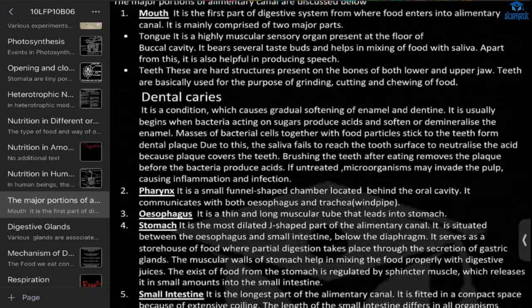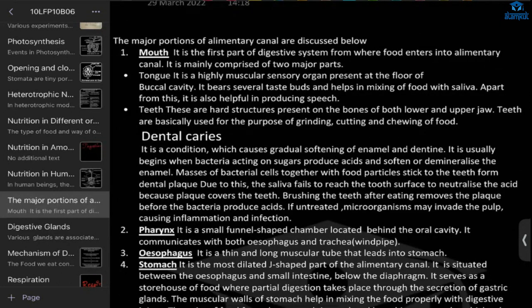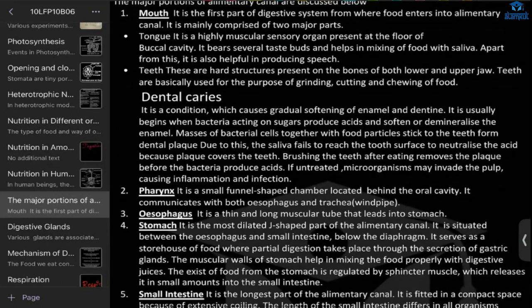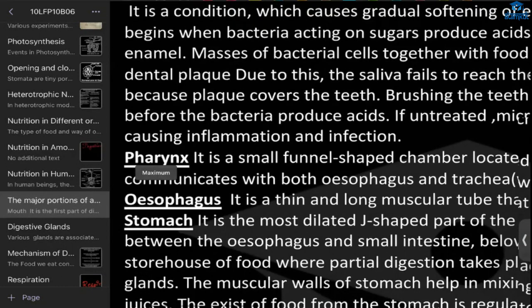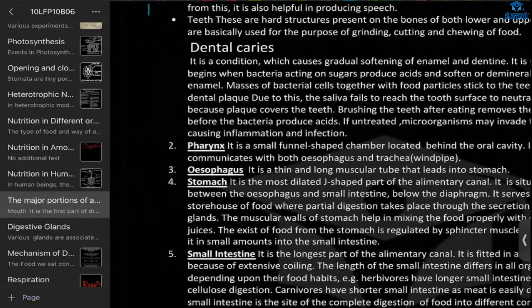In the previous class, we have talked about the digestive system, right? All about the mouth, tongue, teeth, and how they help. And this pharynx, what is this? Ma'am, this is funnel chamber.